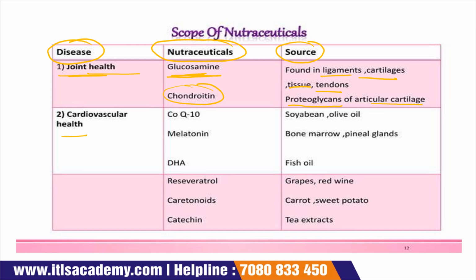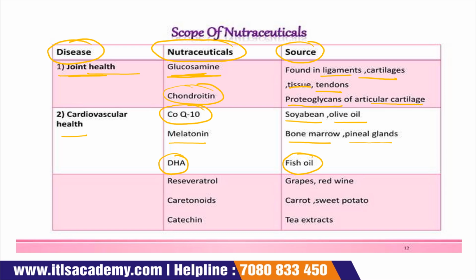The second one is cardiovascular health. The first nutraceutical related to cardiovascular health is CoQ10, which is obtained from soybean or olive oil. The second one is melatonin, obtained from bone marrow and the pineal gland. Then there is DHA, and the source of DHA is fish oil.